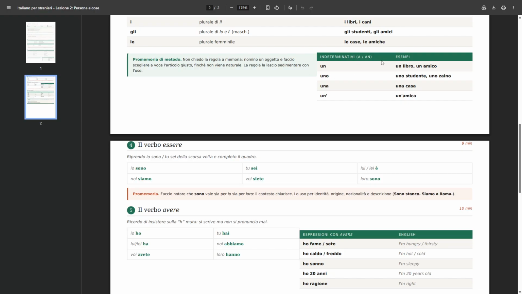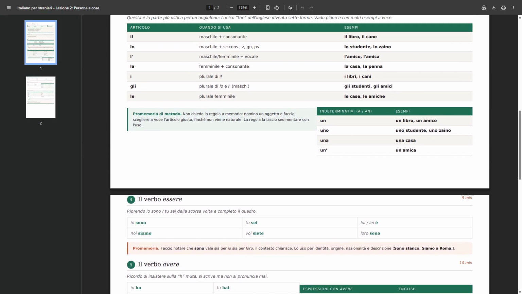So A and AN in English. In Italian they are un, uno, una, and un with an apostrophe. So just 4 instead of the 7 options that we had for determined articles. And un is the same as for il, the rule.